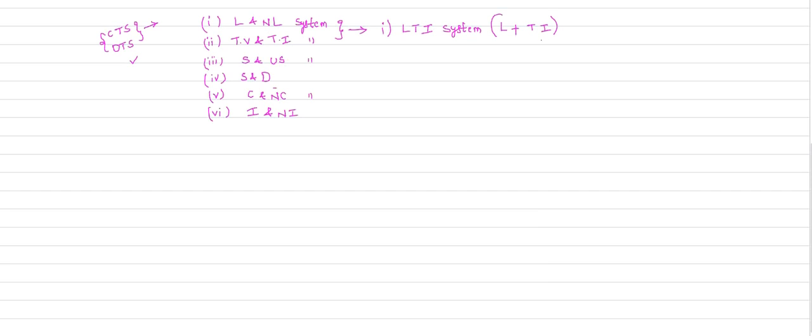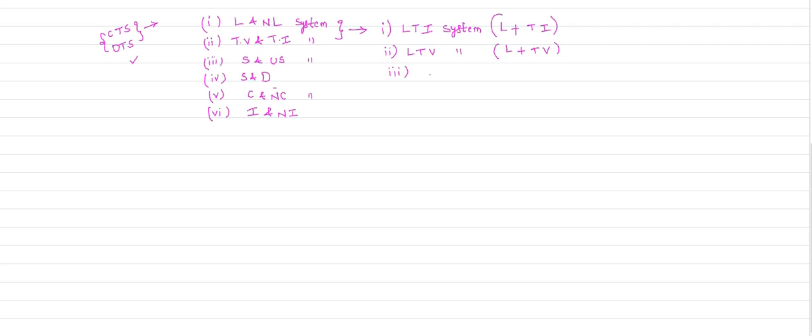So LTI system is linear plus time invariant system. Next, the LTV system. LTV is nothing but linear system plus time variant system.